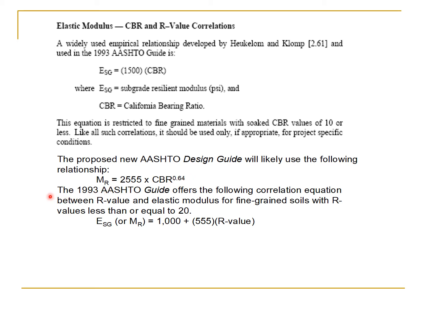The 1993 AASHTO guide offers the following correlation equation between R value and elastic modulus for fine-grained soils with R values less than or equal to 20. So this is the relationship.